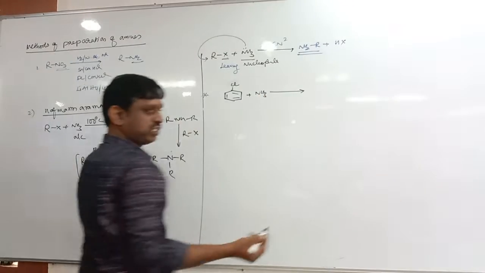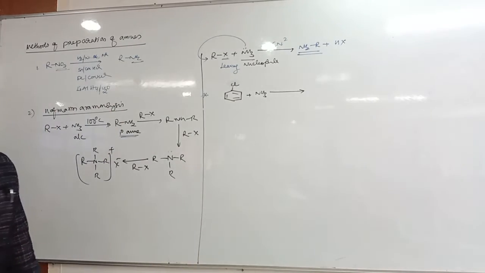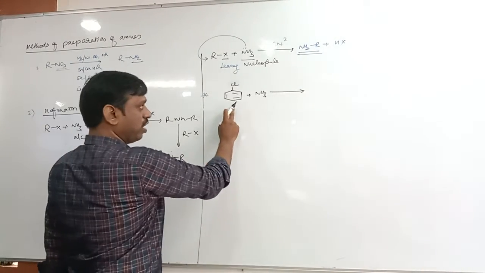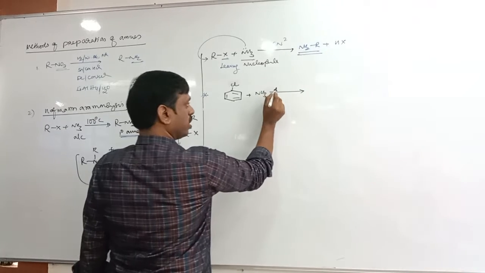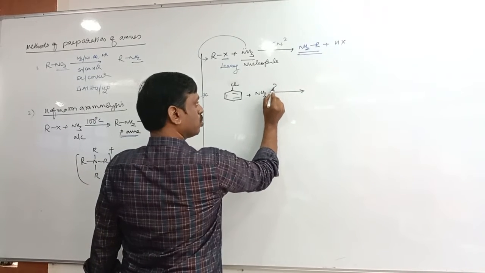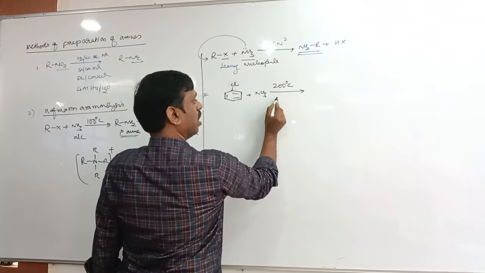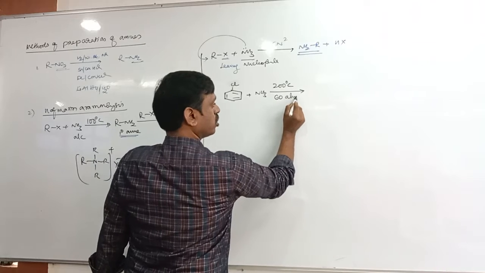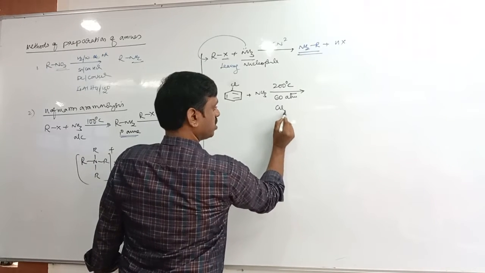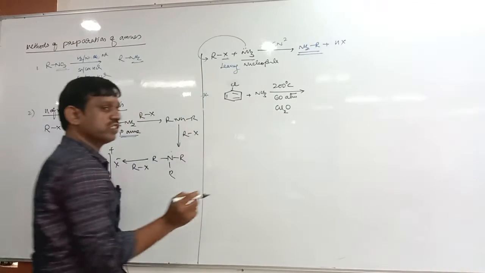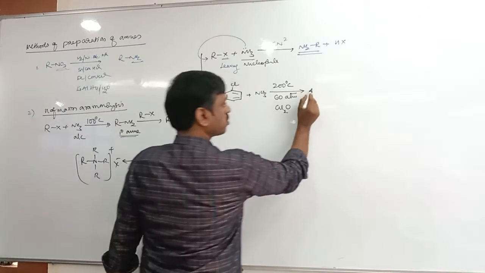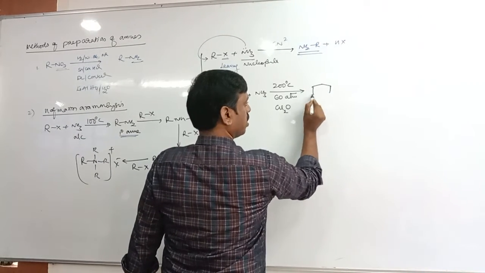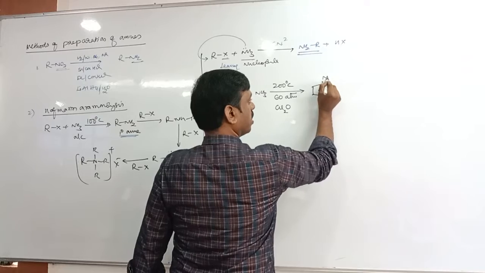Okay. Next, let us take haloarene, chlorobenzene. This haloarene also reacts with ammonia, but here at 200 degrees Celsius and 60 atm pressure. This reaction takes place in presence of cuprous oxide. It forms the corresponding amine, that is aniline,